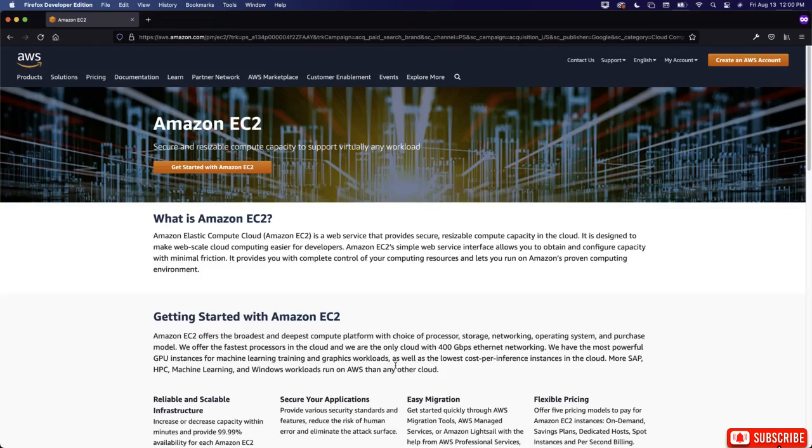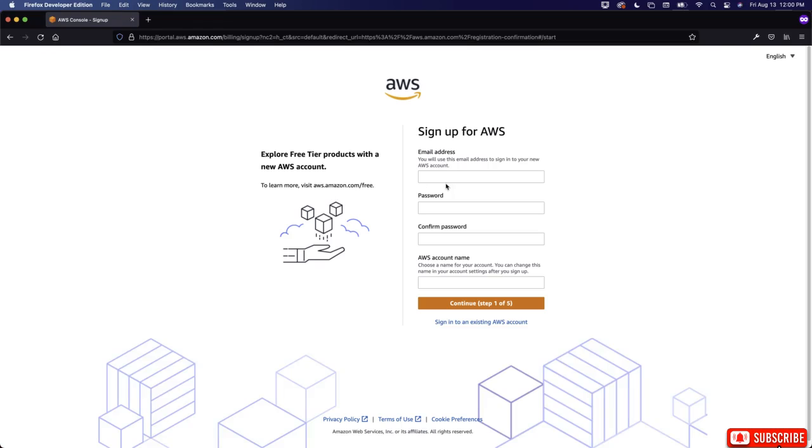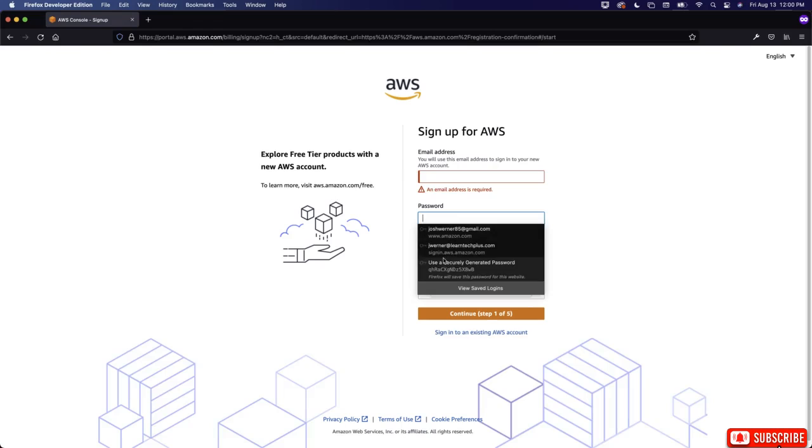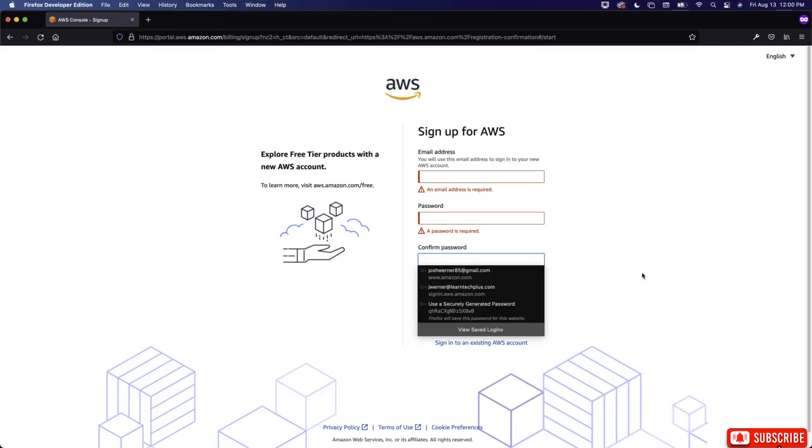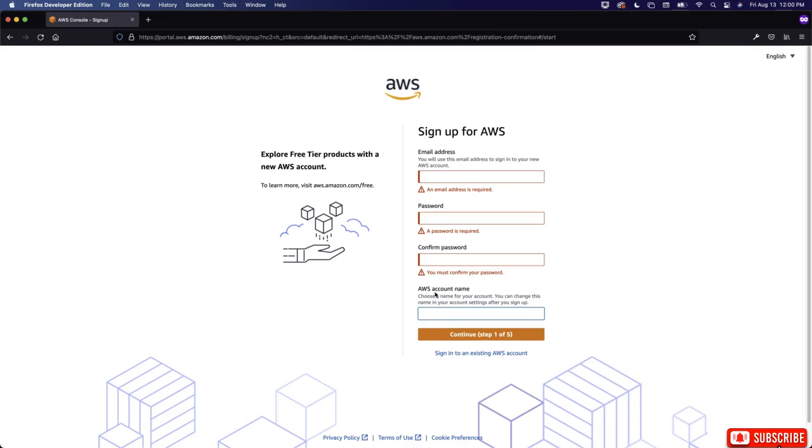All right, let's create an AWS account. Okay, so let's go over to create an AWS account. What it's going to ask for is an email address, a password, to confirm the password, and then an AWS account name. Now, I'm going to give you a full disclosure here. I've already created an account, so I'm not going to go through all the steps, but I will walk you through what you need to do, okay?